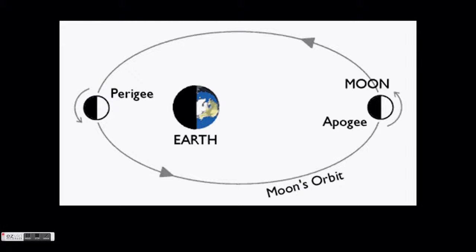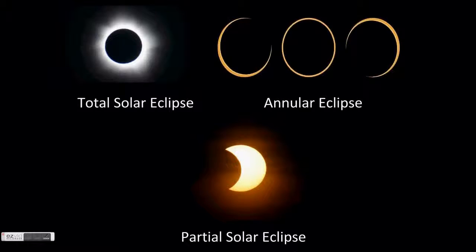If a solar eclipse occurs at the moon's apogee, it appears too small to cover the whole Sun, so only the center will be covered with a yellow ring around the shadow. This is called an annular eclipse. You can see here what each eclipse looks like. A total solar eclipse is a dark shadow in the center with a white ring around it, which is called the Sun's corona. A partial solar eclipse looks like a normal sun with a dark shadow over part of it.